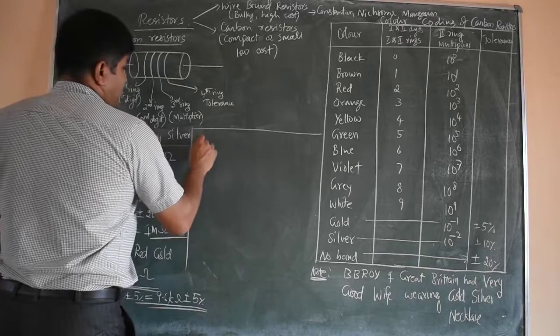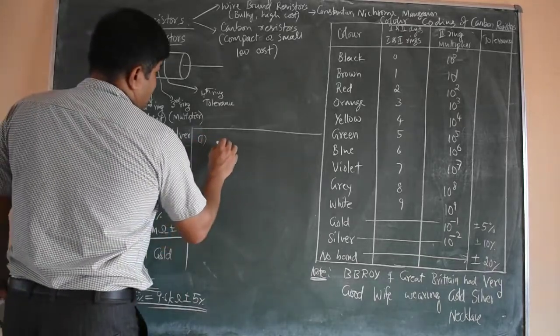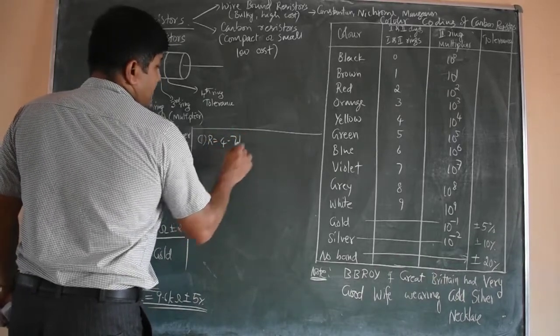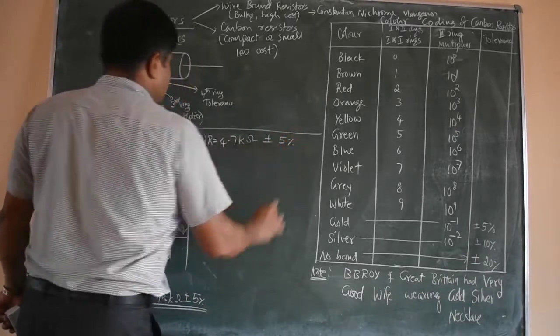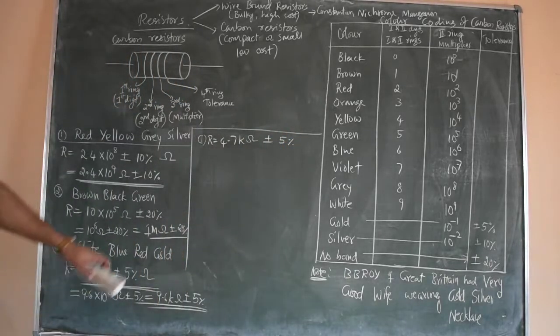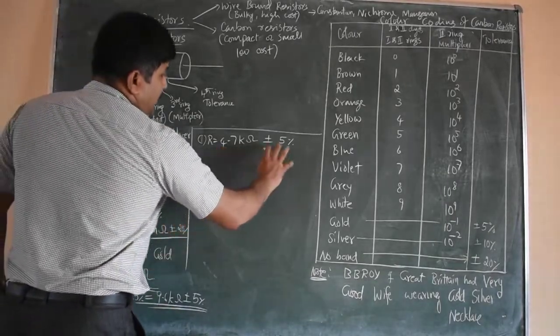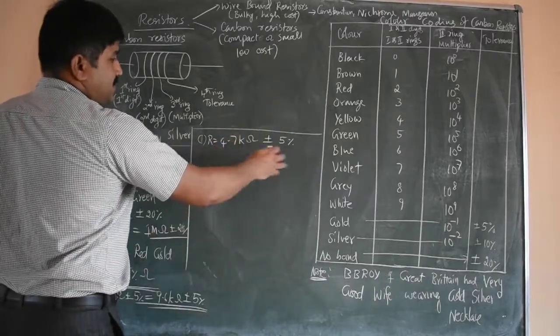For example, if I want a resistor of 4.7 kilo ohm plus or minus 5%, what should be the color bands on that resistor? I cannot directly write that 4 is yellow, 7 is violet.